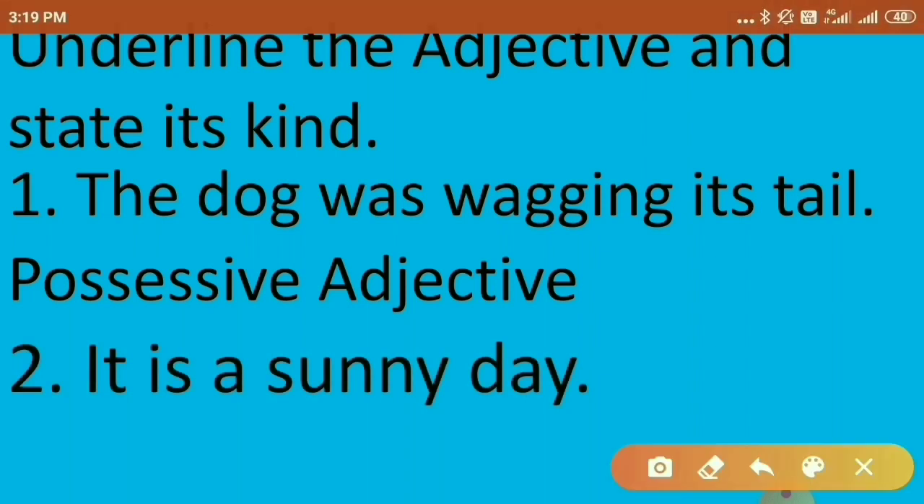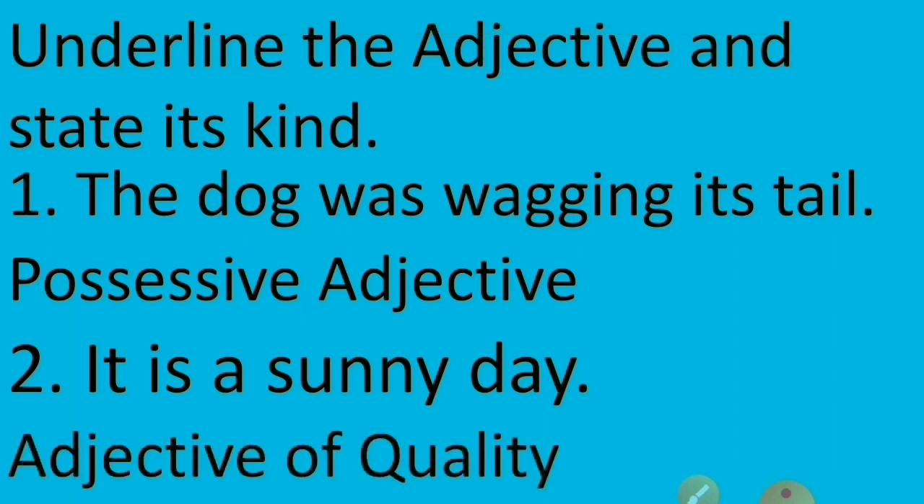It is a sunny day. Which is the adjective? Describing word. Which word is describing a noun in this sentence? Very good. The word sunny is describing the noun day in the sentence. So what is the kind of this adjective? Very good. It is adjective of quality. It's qualifying the noun day in the sentence. Let's move ahead and see the next question.